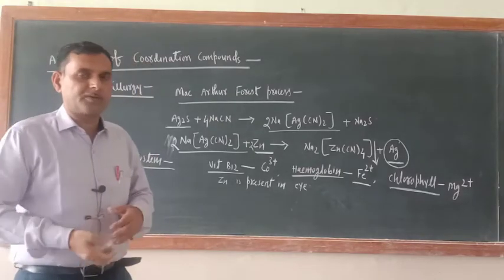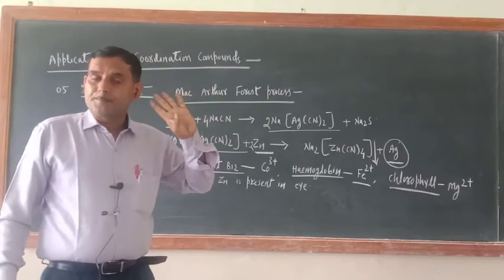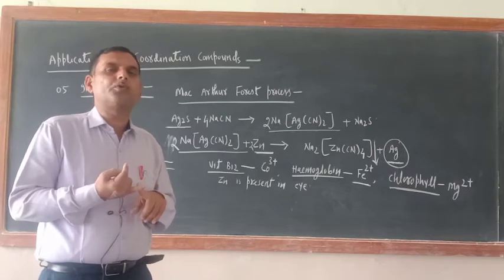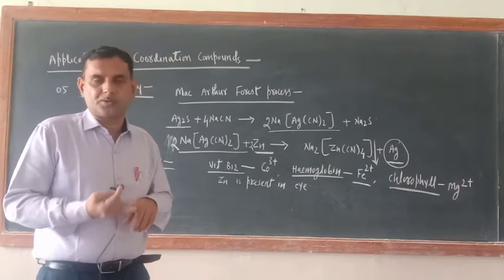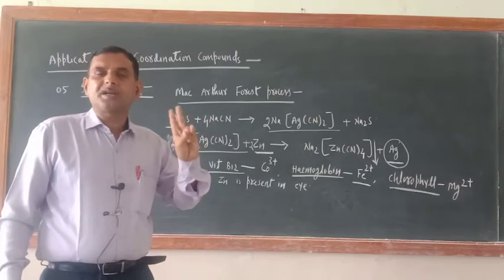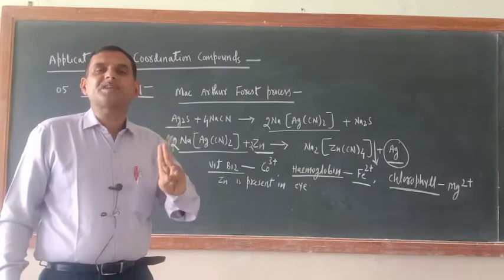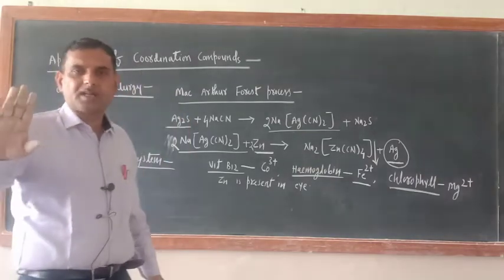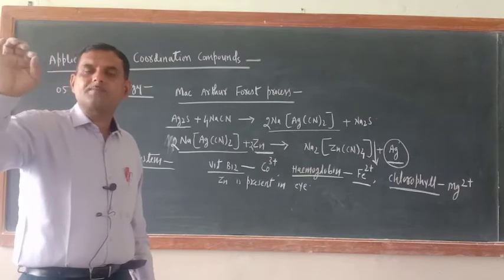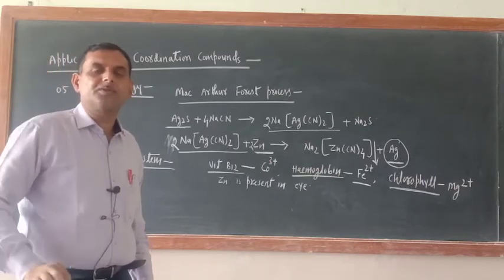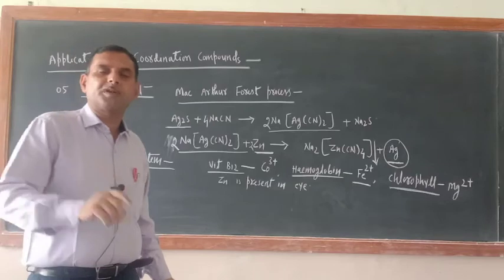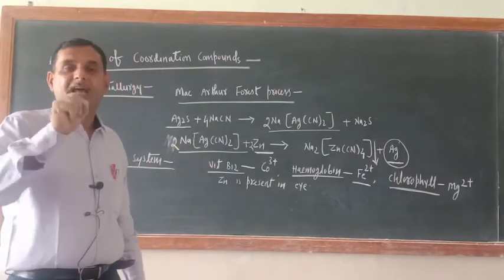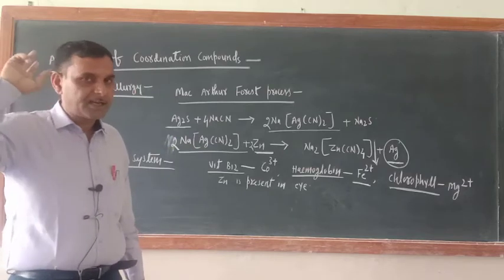In fifth group, what is the group reagent and what are the members? Fifth group members are calcium 2 positive, barium 2 positive, strontium 2 positive. And what is the group reagent? Group reagent is ammonium carbonate in presence of NH4OH. Okay, so this is the fifth group. In sixth group, what are there? Sodium single positive, potassium single positive. And what is the group reagent? Group reagent is disodium hydrogen phosphate, Na2HPO4.